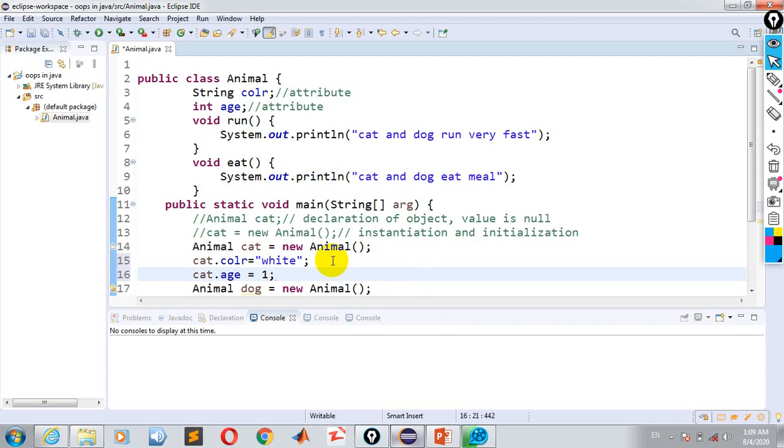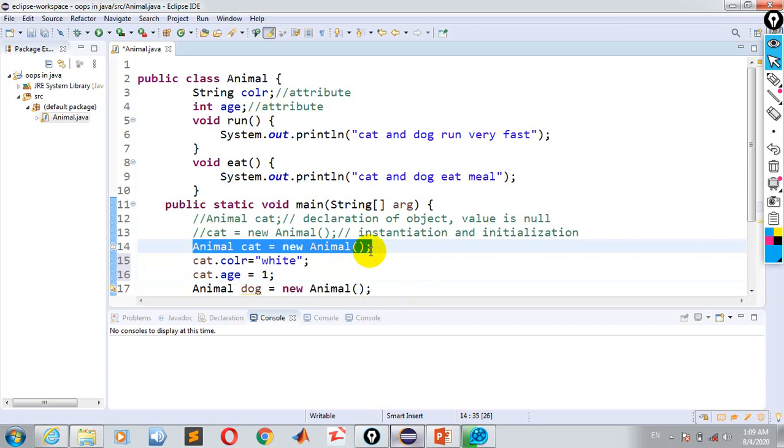So look at this, this is the instantiation and the initialization. Here I have given a value to an object attribute by using the reference of an object.